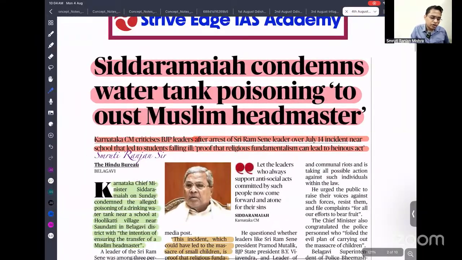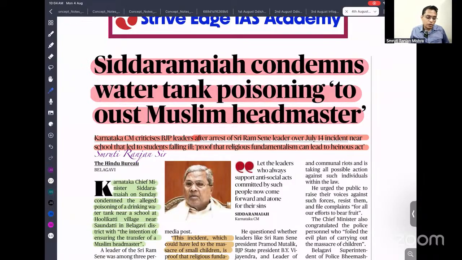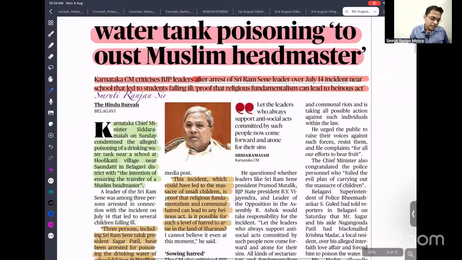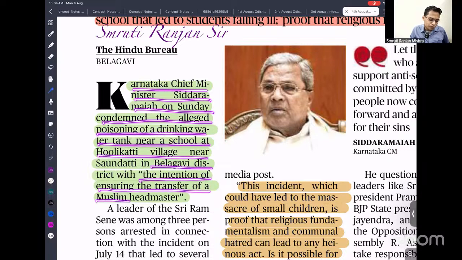So next is Siddaramaiah condemning the water tank poisoning to oust the Muslim headmaster. Recently a communal incident happened. Karnataka Chief Minister Siddaramaiah on Sunday condemned the alleged poisoning of a drinking water tank near a school in Belagavi district, with the intention of ensuring the transfer of a Muslim headmaster. If this incident is true, whatever is being said, it is a very condemnable incident. Just to ensure a transfer or fulfill a petty motive, we cannot poison a tank. That can lead to the massive killing of children, whatsoever may be the objective.